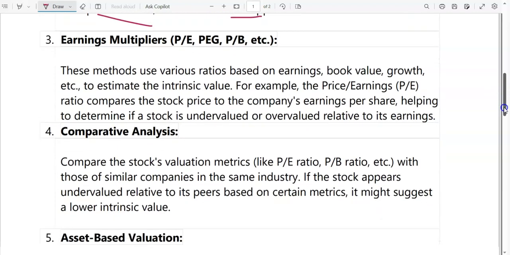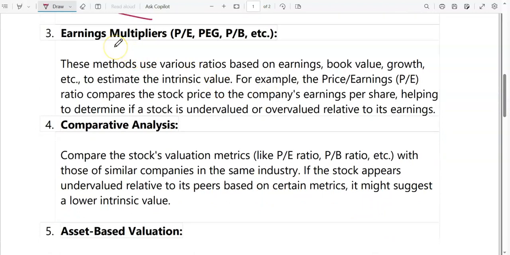Next is earning multipliers, for example price earning ratio, price to book ratio, etc. Here the price earning ratio will compare the stock price to the company's earning per share, that is the EPS, and it will help to determine whether the price is undervalued or overvalued relative to its earnings. And with the use of this ratio, the price earning ratio, you can determine the stock's valuation with respect to the intrinsic value of the shares.